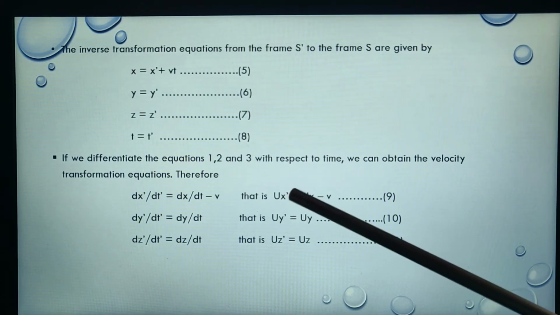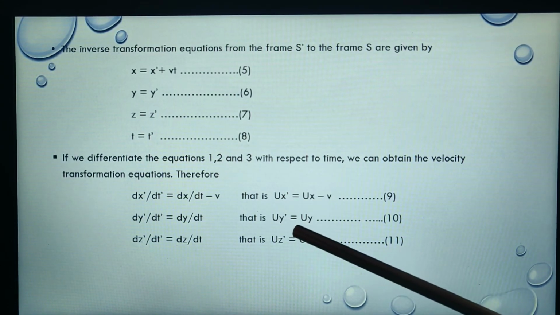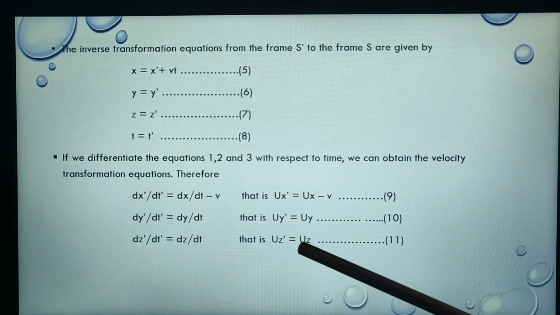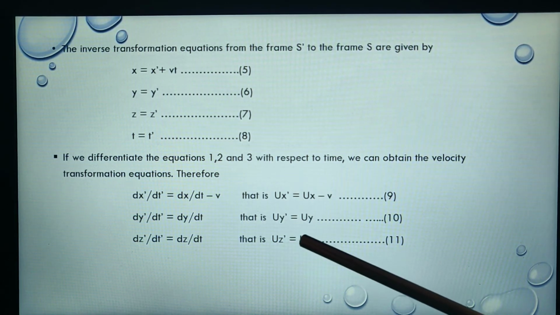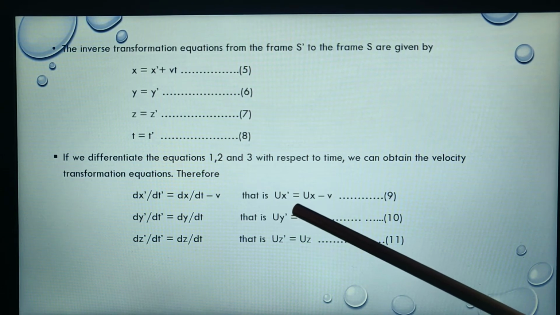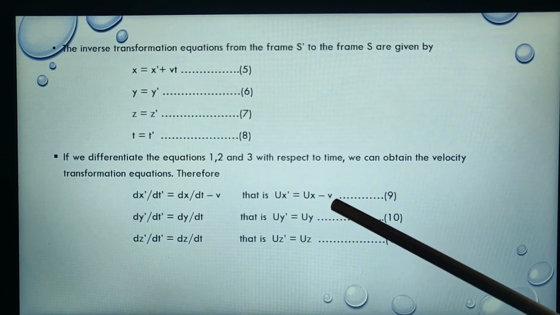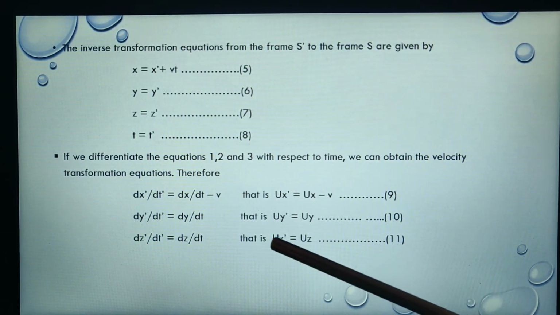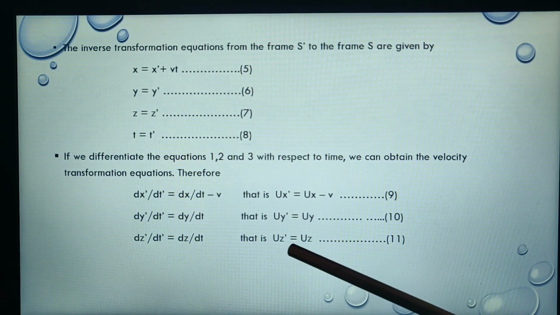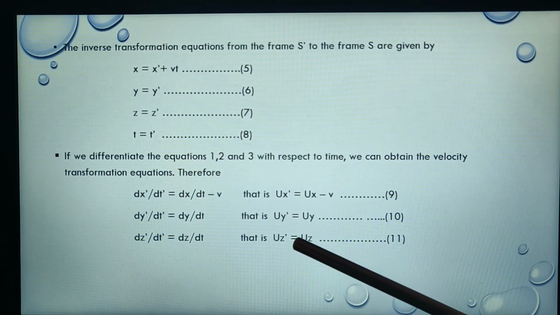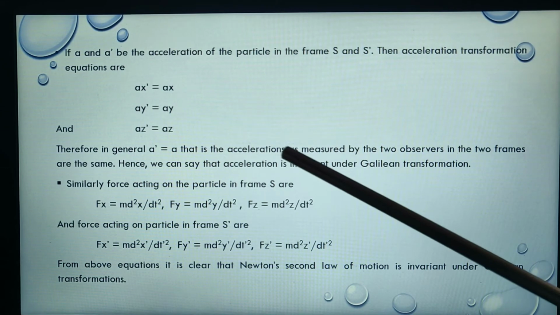So these equations are for the velocities. From these three equations we can see that there is a change in velocity along the x-axis only, and along the y-axis and z-axis there is no change in the velocity.